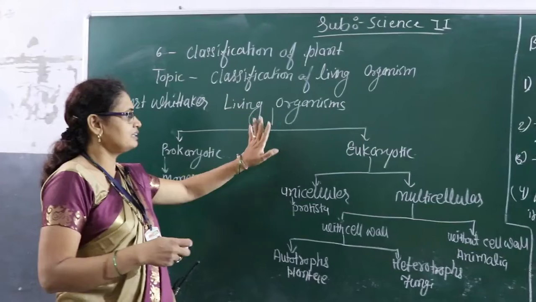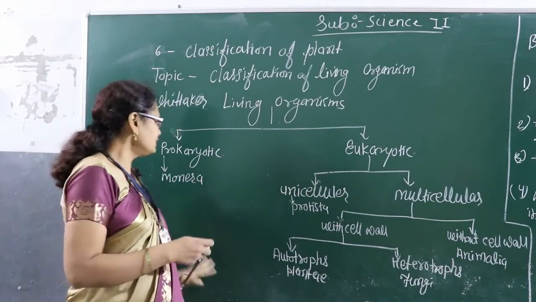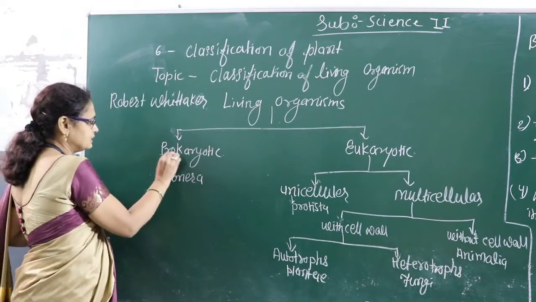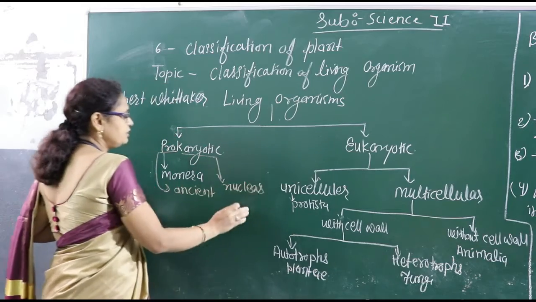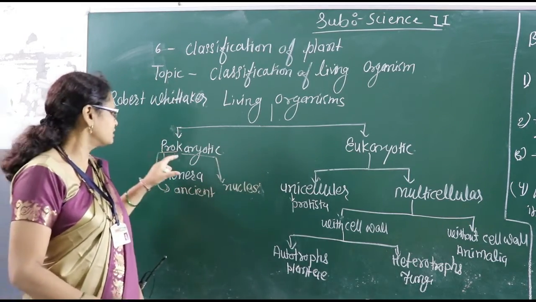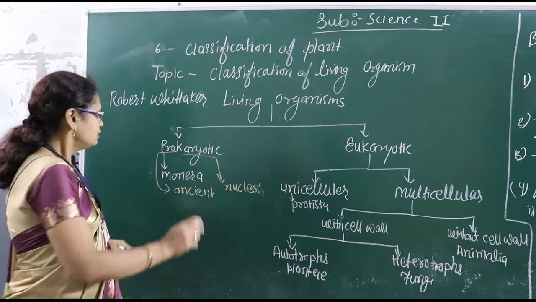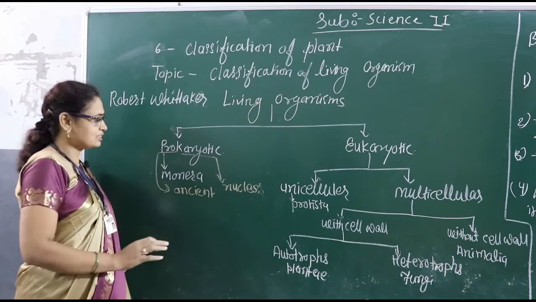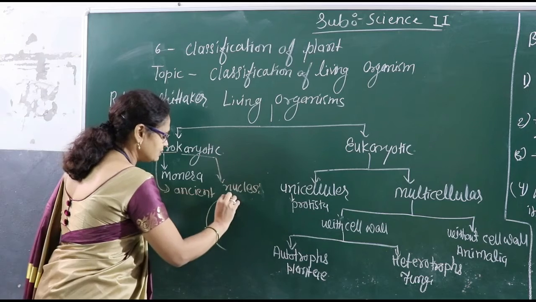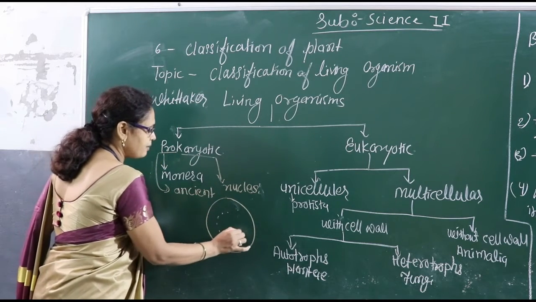First of all, we can divide living organisms into prokaryotes and eukaryotes. So what is the meaning of prokaryotes? Pro means ancient. So first of all, which nucleus came into existence on earth? The prokaryotic nucleus came into existence on earth. When we see the structure of a prokaryotic cell, there is no nuclear membrane.